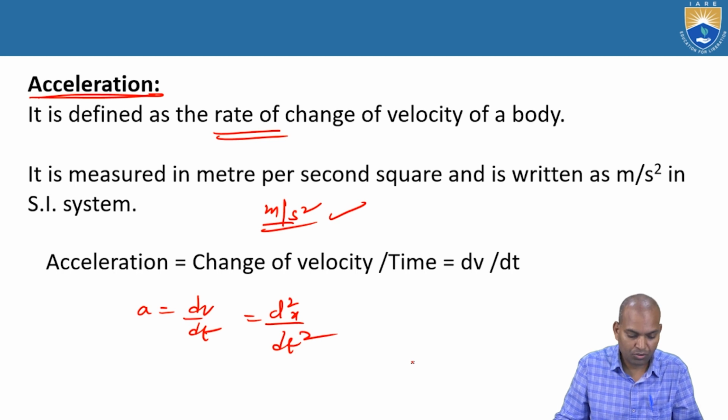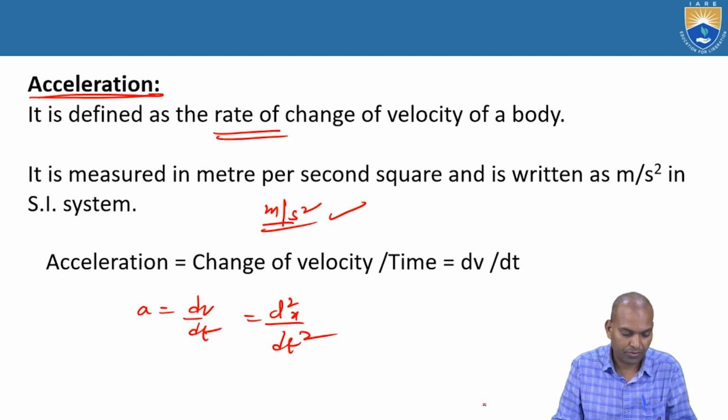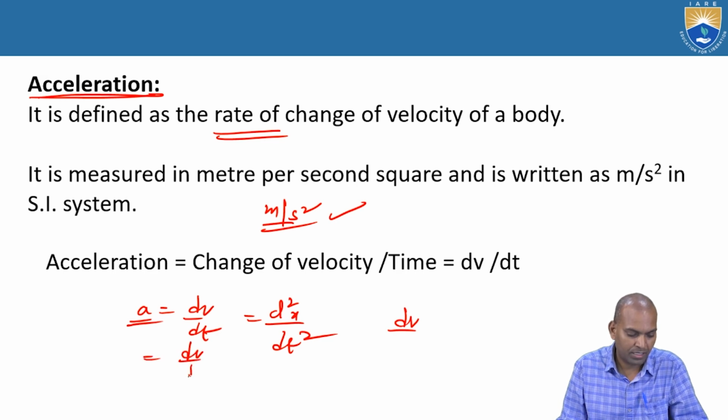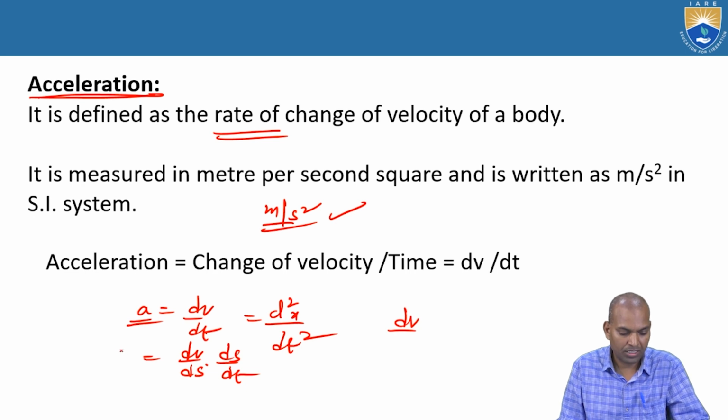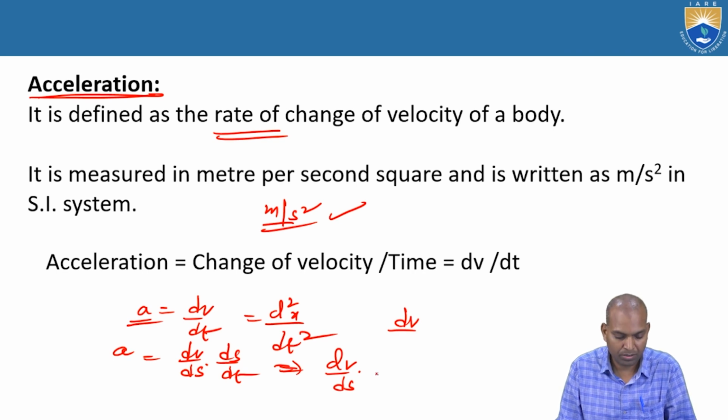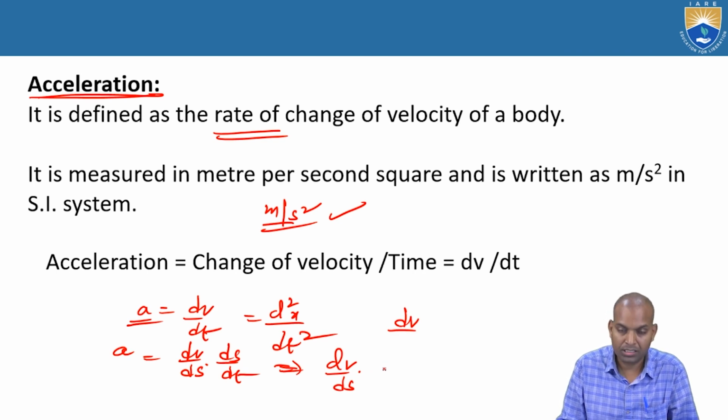It can also be expressed in terms of velocity. Here dv by dt can be written as dv by ds times ds by dt, and ds by dt is velocity.